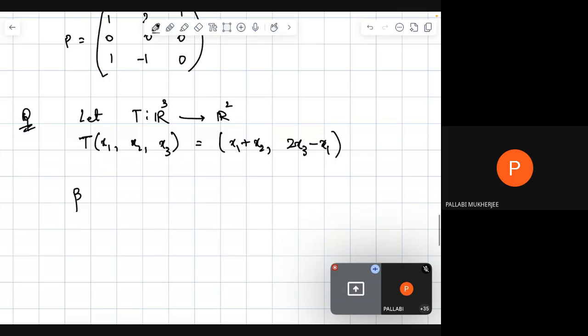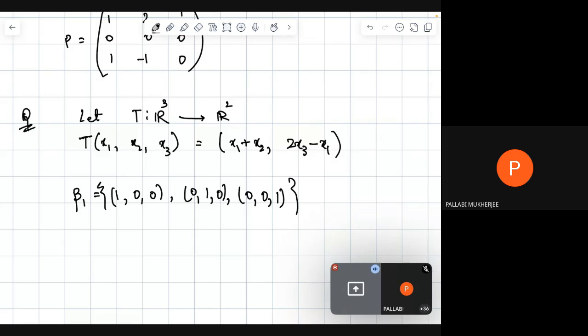So ordered basis beta 1 will be 1 0 0, 0 1 0, 0 0 1. This is the ordered basis beta 1. So A is the matrix representation of linear transformation T with respect to beta 1.